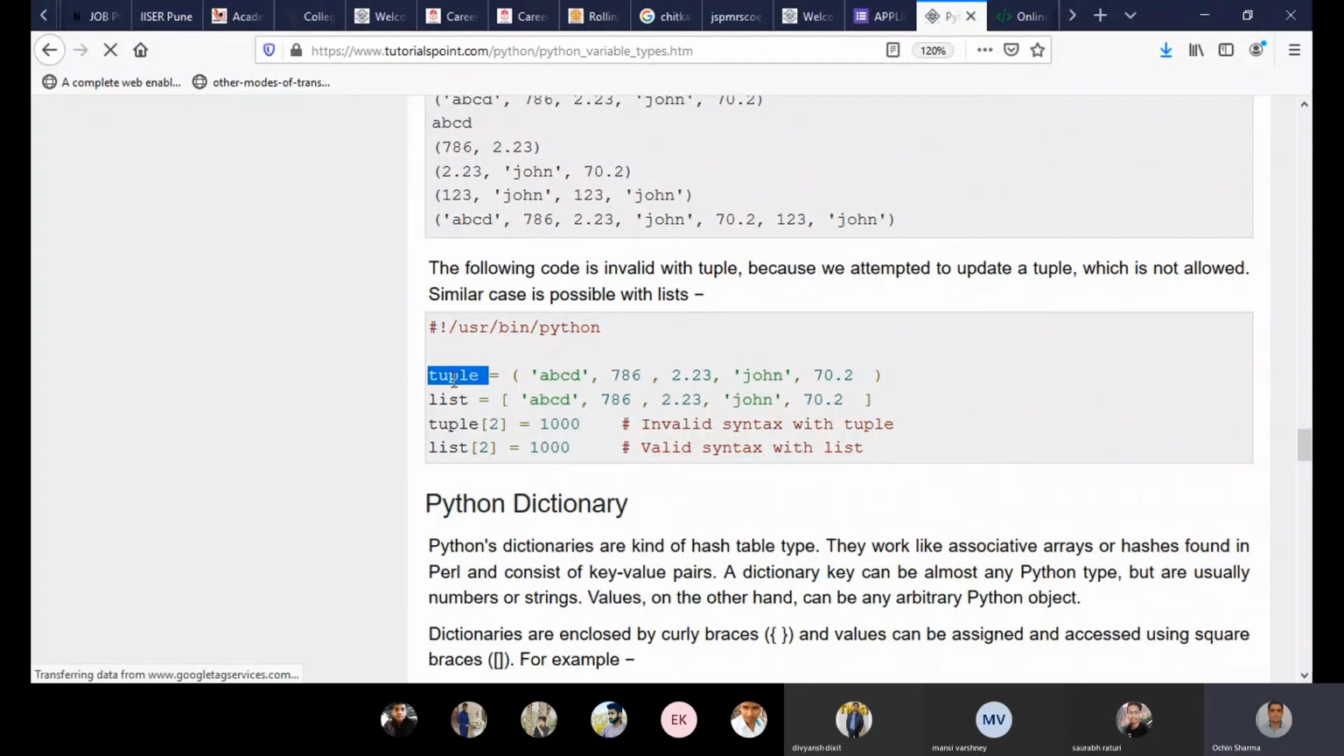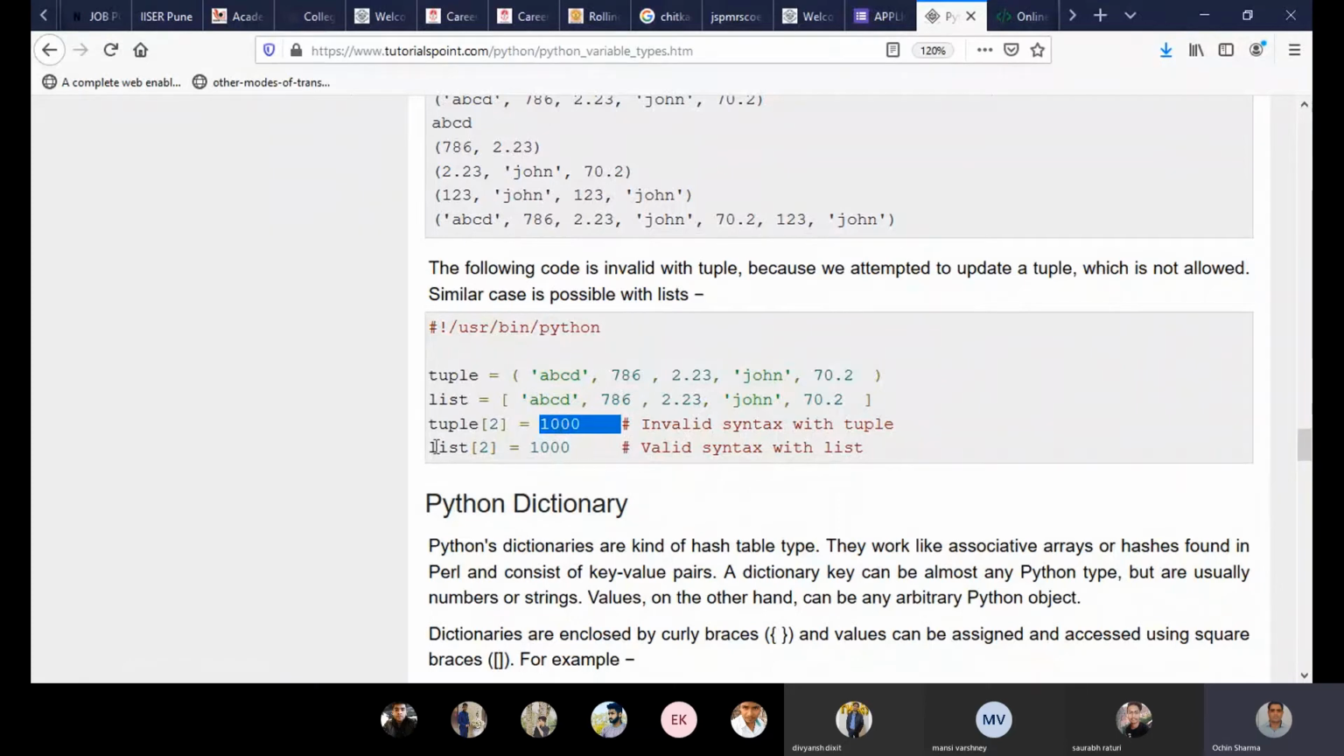Tuple 2 at index 2 is equal to 1000. That means we are assigning the value 1000 there. Now see what is already in tuple 2. At the 0th position we have this, at position 1 we have this, at position 2 we have this. So by this command we are saying that 2.23 should be replaced by the value 1000. But as per the laws of the tuple, it is not allowed. It will create an error if we do this.